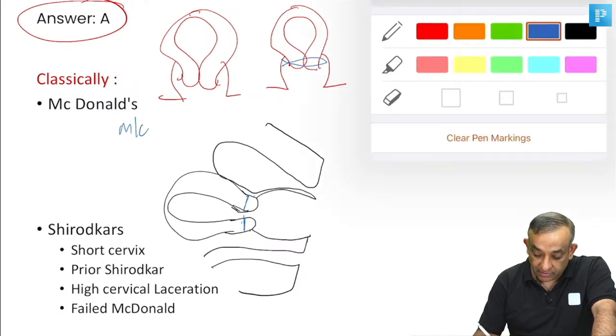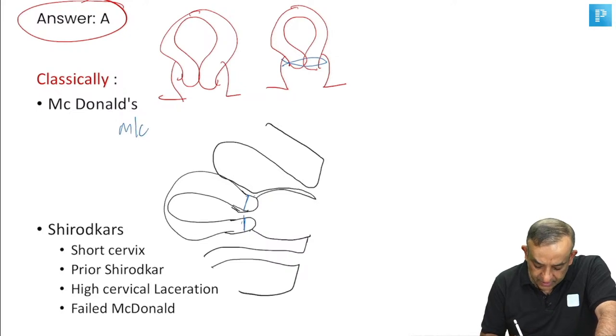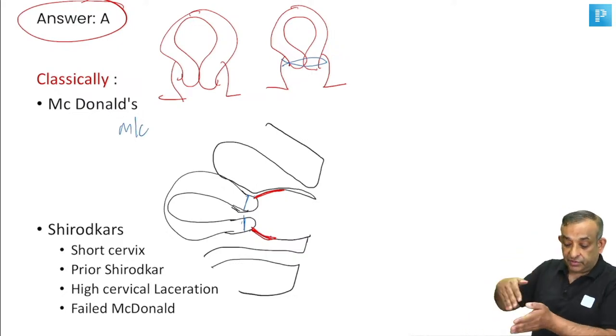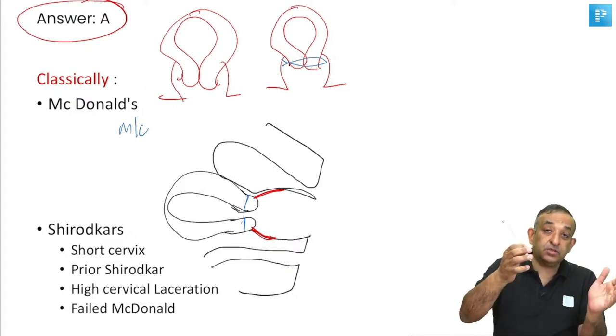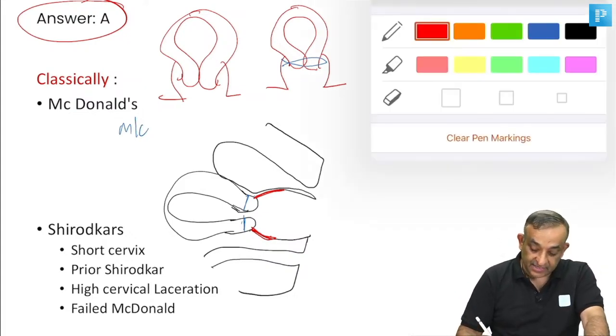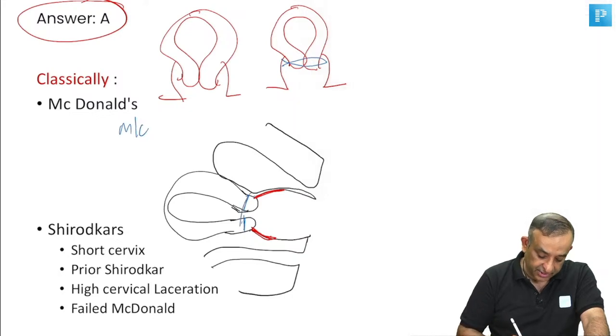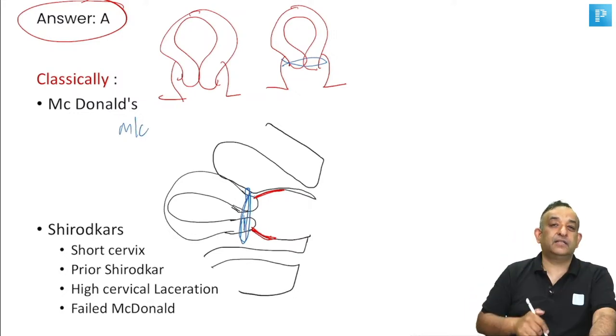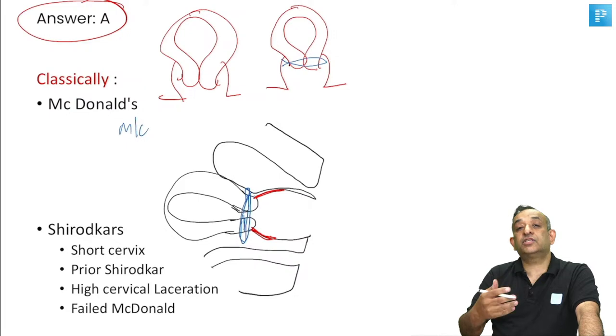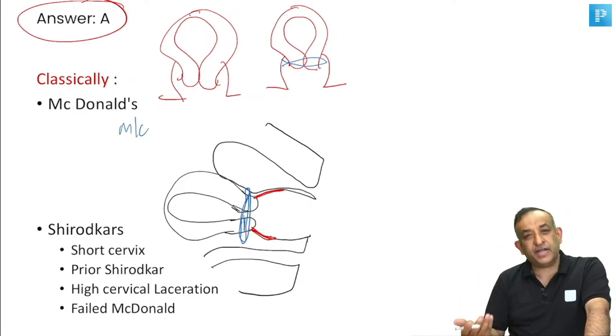So now you have to understand that I have to dissect out. Okay, I'll draw this in red now. Can you see this part of the vagina? This part of the vagina is now removed. We have to open this part of the vagina and then expose the cervix, and then we can get inside and apply the stitch here. To apply the stitch, we have to open the anterior and the posterior vagina, apply the stitch on the cervix, and then close the anterior and the posterior vagina. So Shirodkar is a much more complicated stitch. We can apply it during pregnancy.